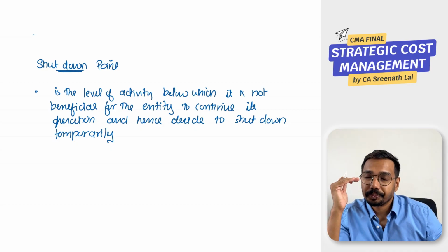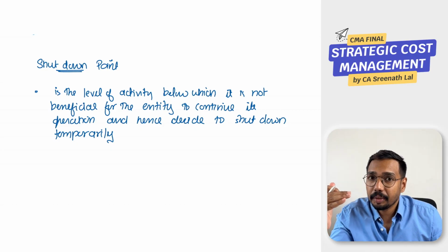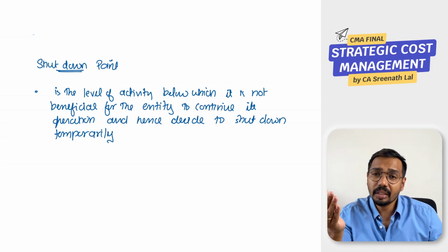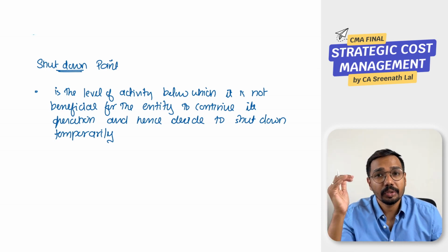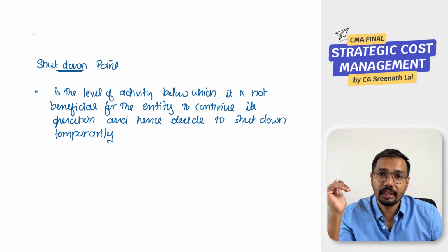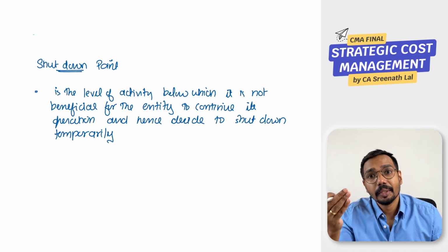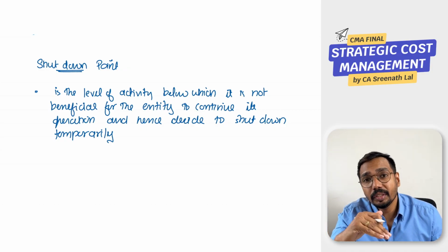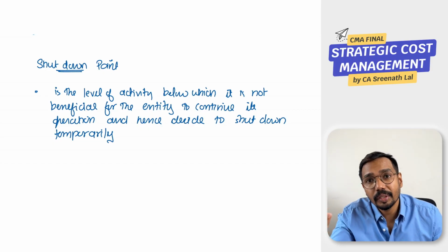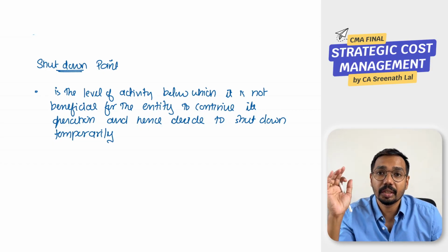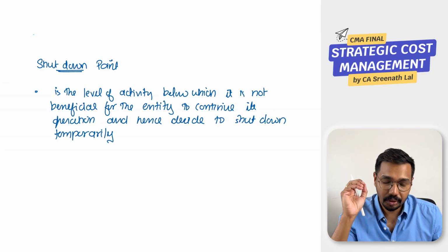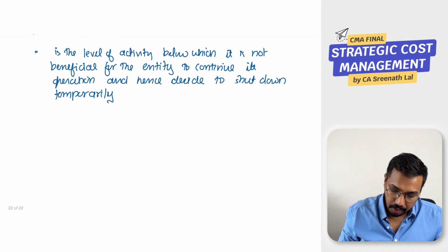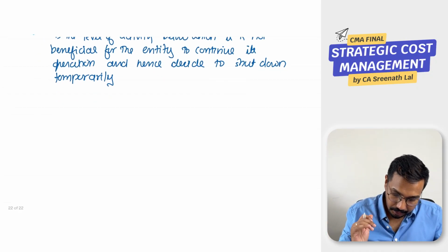Okay, so we already learned break even point. Break even point is that level at which there is no profit, no loss. Shutdown point is a point which is even below the break even point. Normally shutdown point will be below break even point. It is that level below which there is no benefit in continuing the operation. It is not at all beneficial, so we have to shut down. Such a level is known as shutdown point. So we have to analyze this carefully, only then we will understand the concept behind that.